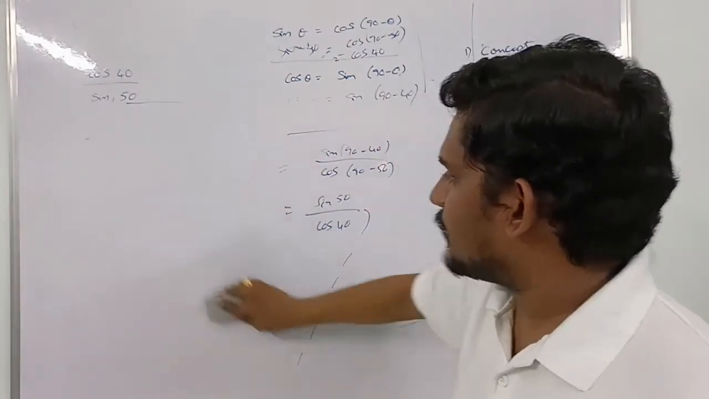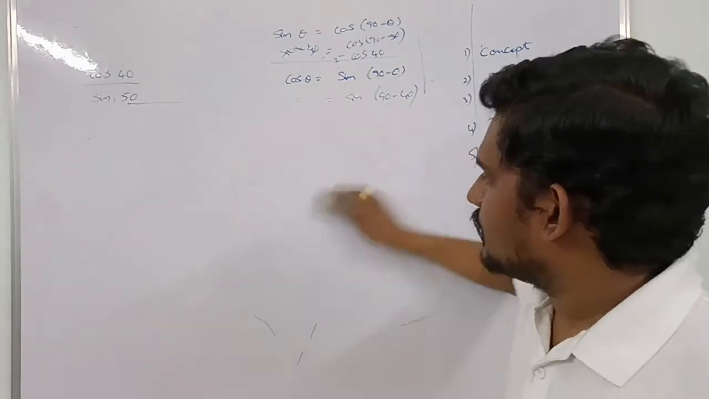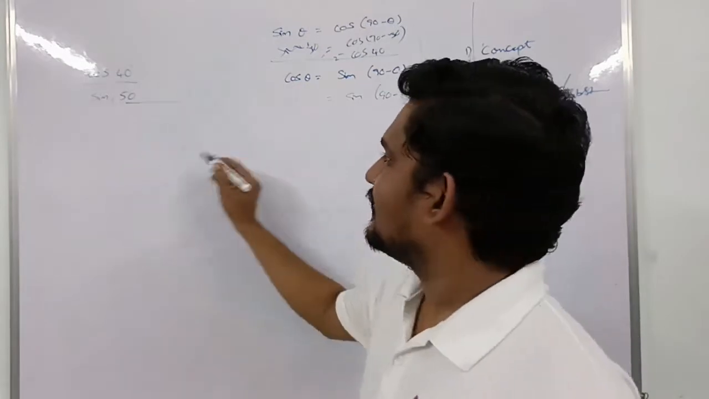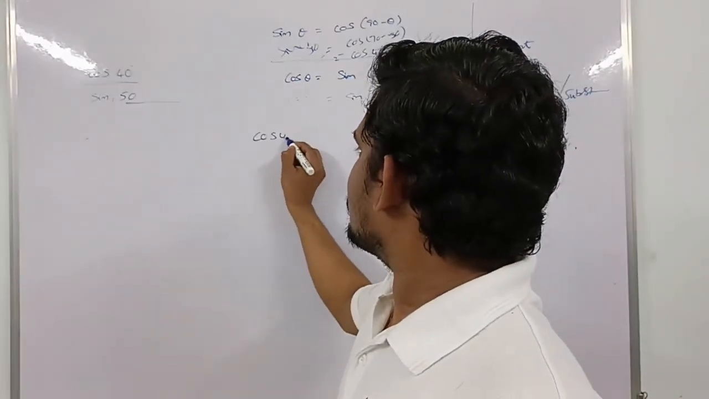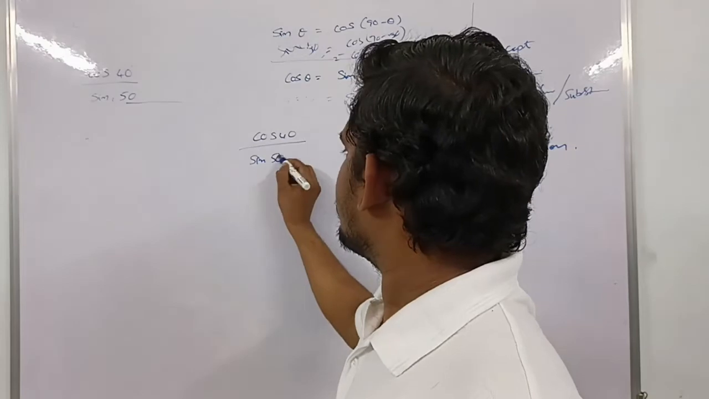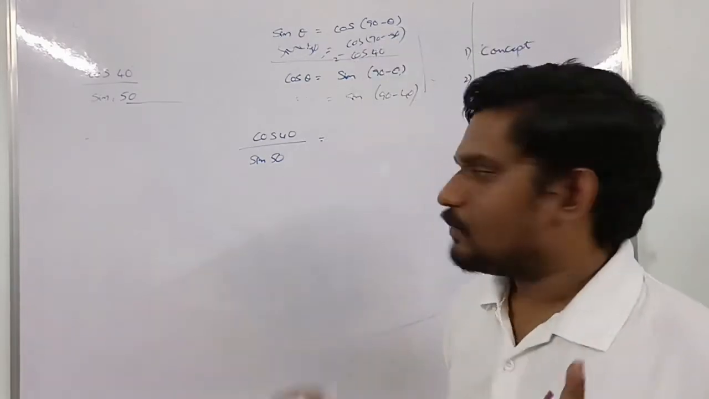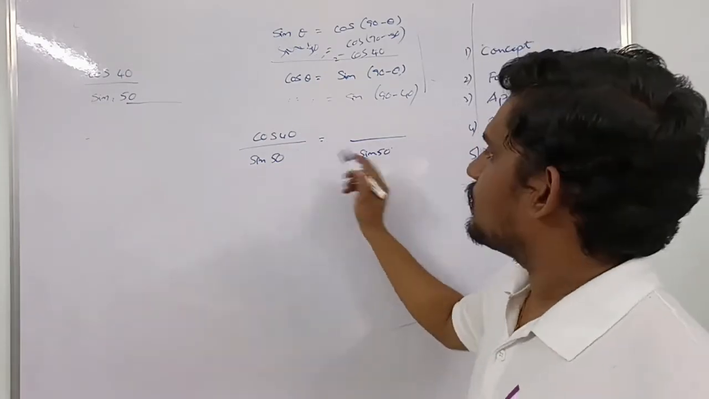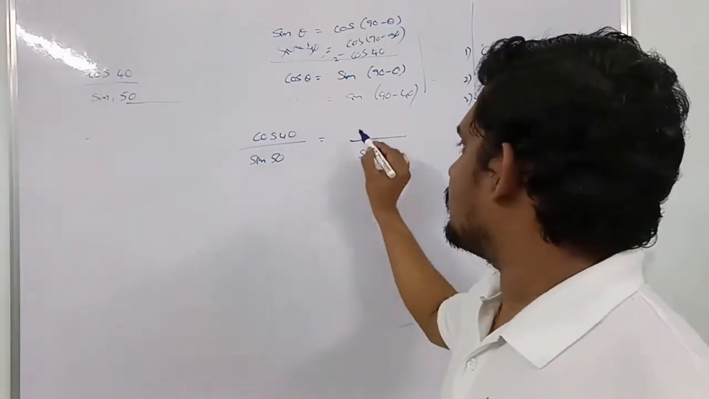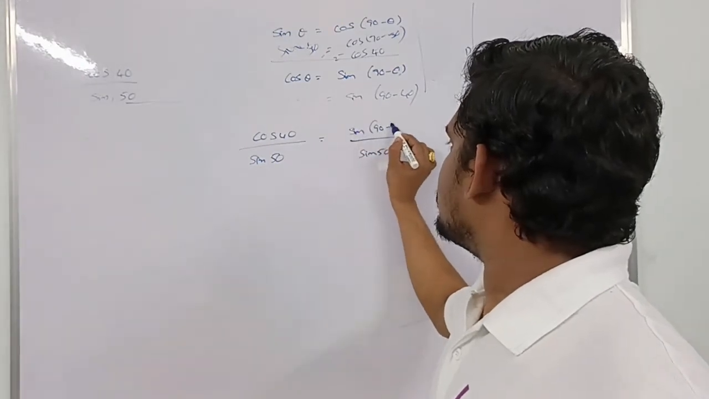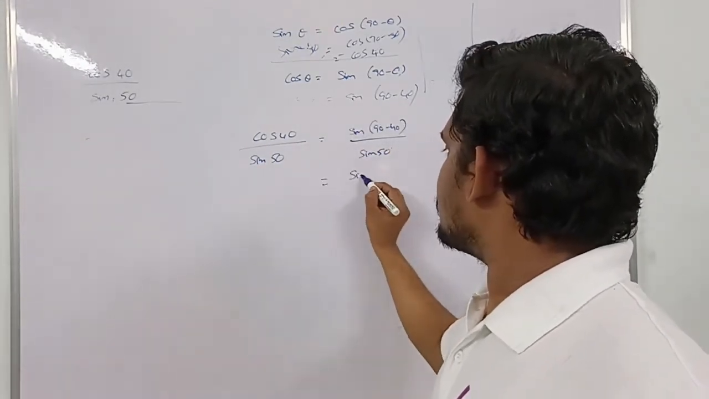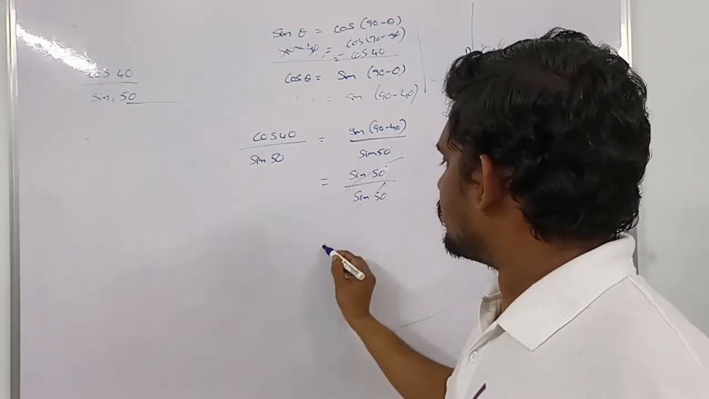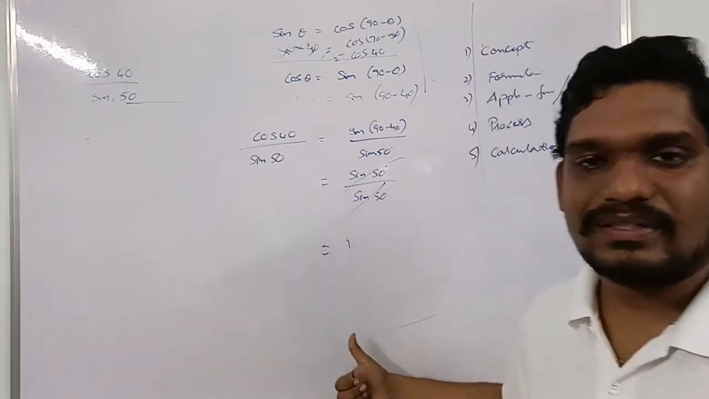If you know the process exactly, the solution and the answer is easy, that means mathematics is easy. What is the process? You have to convert only one. For example, cos 40 divided by sin 50. So we are converting only one. Since the denominator is the same, I am converting cos 40 into sine. So sin (90 minus 40), that means sin 50 divided by sin 50. When the numerator and denominator are the same, we can divide them and the answer is 1.